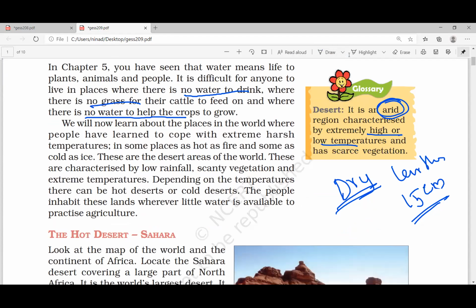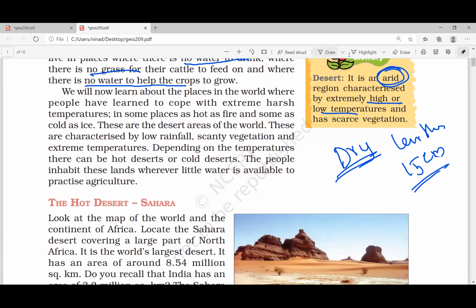A desert has a very harsh climate, you can't live there. It is an extremely harsh climate. The heat is like fire and the cold is like ice. That is the extremity. It gets completely cold in the winter season, and in summer it's completely hot.